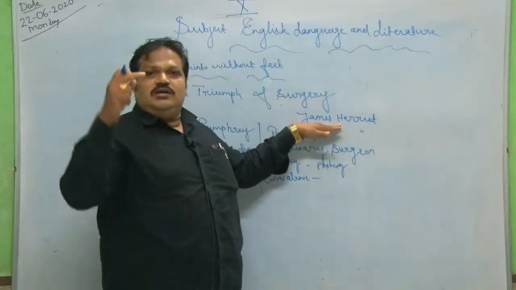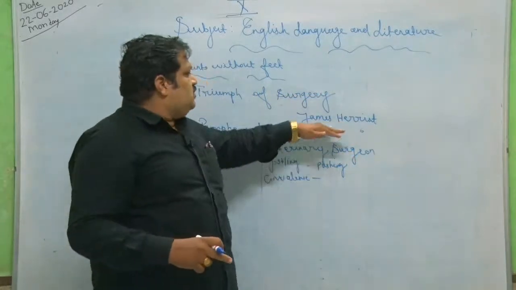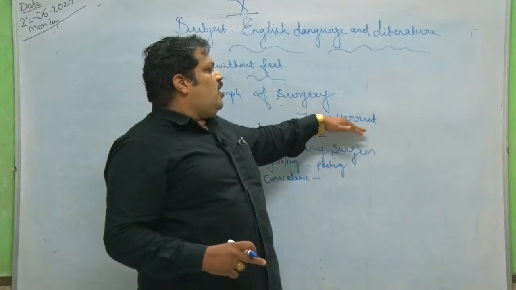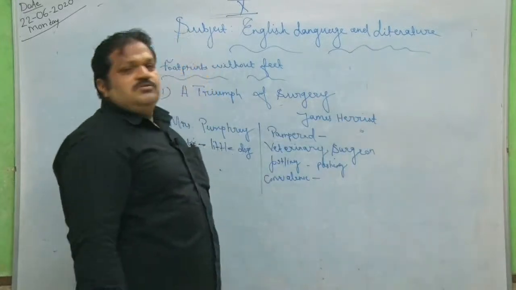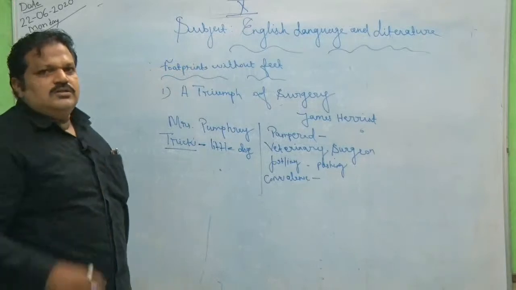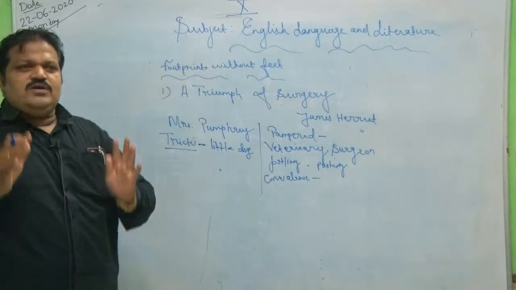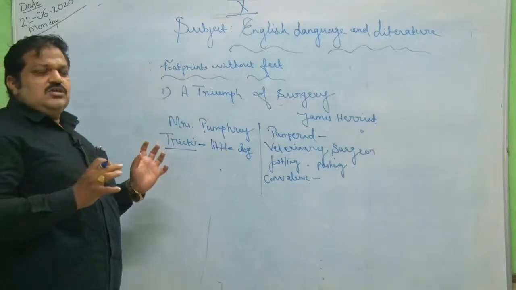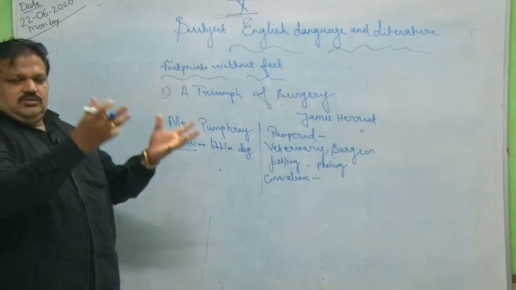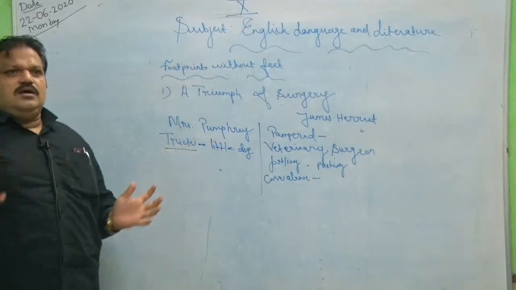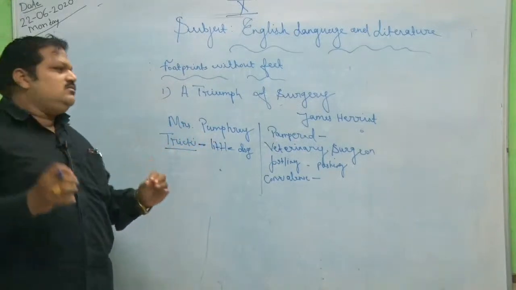That's the name of the author: James Herriot. The author himself was a veterinary surgeon, and as the call reached him, he came there to look after Tricky.